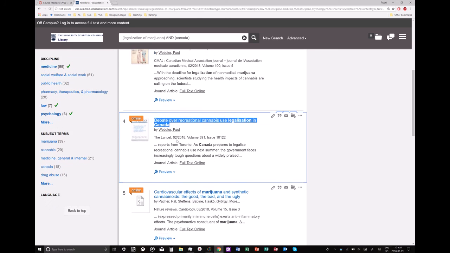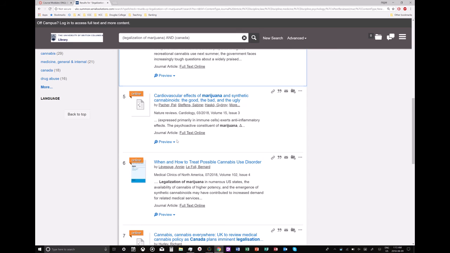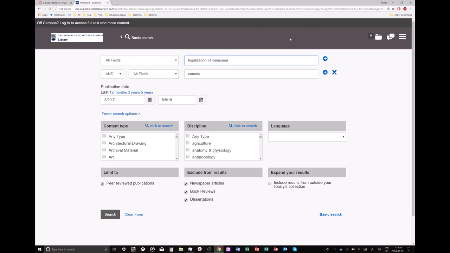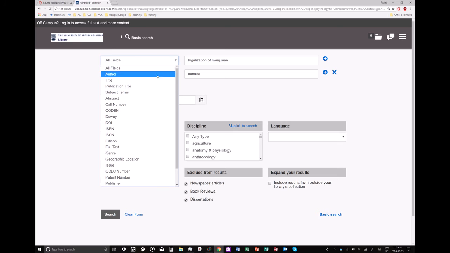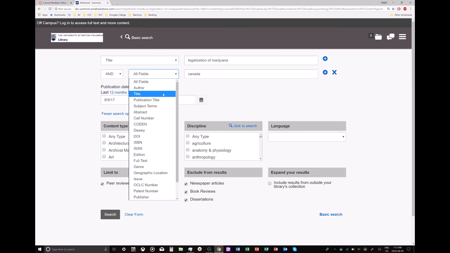So we might think about, okay, maybe I need to narrow it down. And let's go back to the advanced option to do this. Now, instead of choosing all fields, I might choose the title. Okay, and I might choose the title here as well, just to see how narrow our search can go.